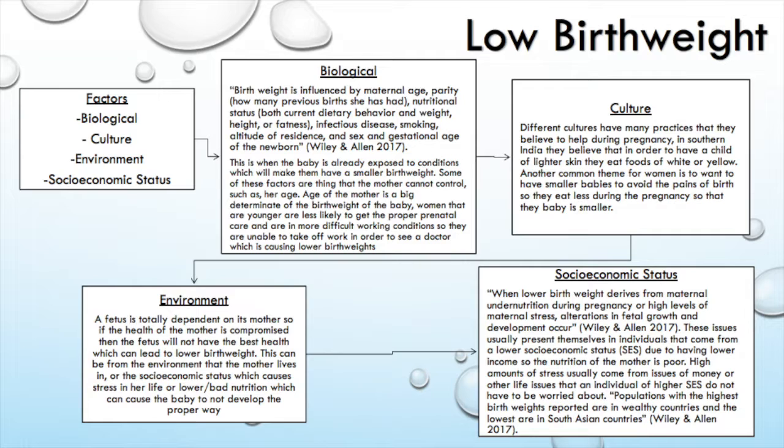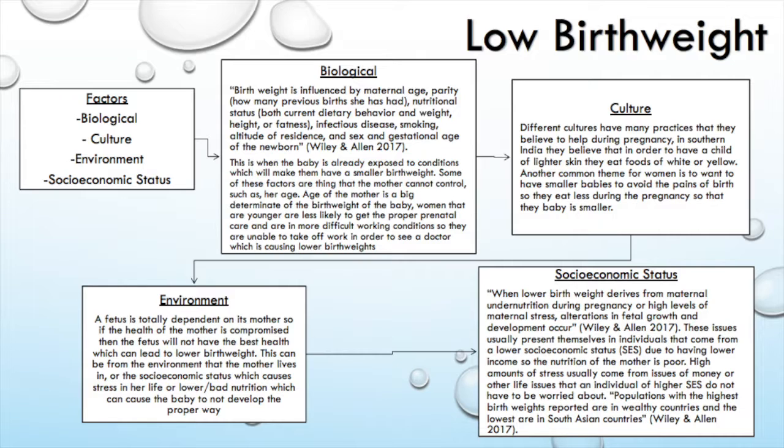So lower birth weights derive from the mother's maternal undernutrition during pregnancy or high levels of maternal stress. These issues usually present themselves in an individual that comes from lower SES due to having a lower income, so the nutrition of the mother is poor, and high amounts of stress usually come from issues of money or other life issues that individuals of higher SES usually don't have to experience and don't have to worry about because they have the means to take care of the baby, they have the means to take care of themselves, so they're not as stressed as someone from a lower SES.